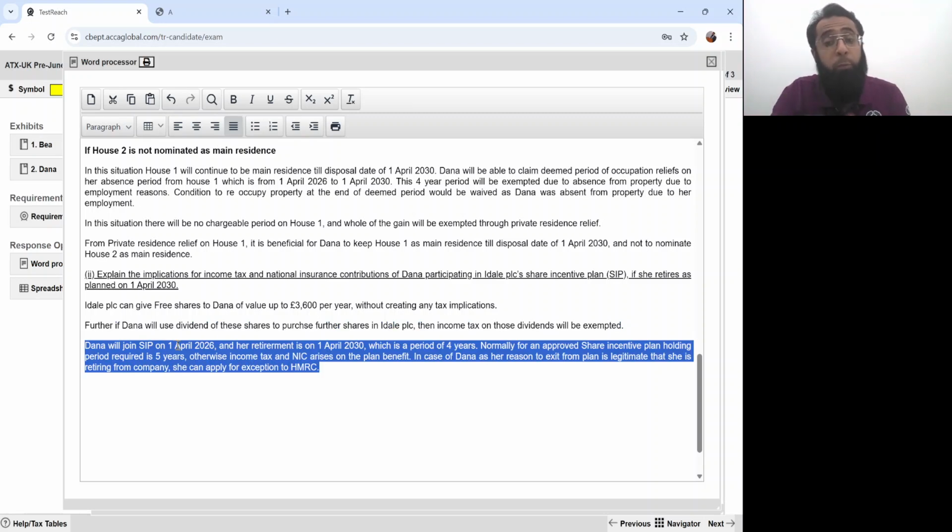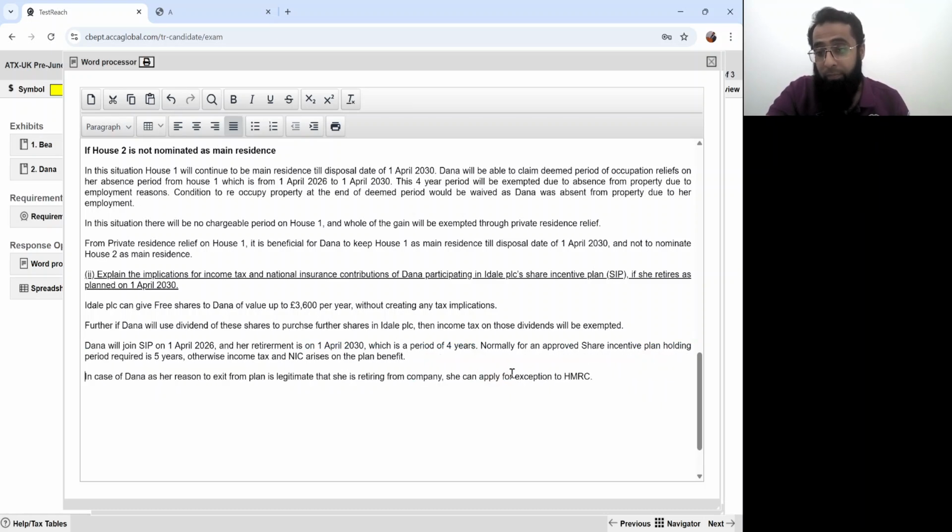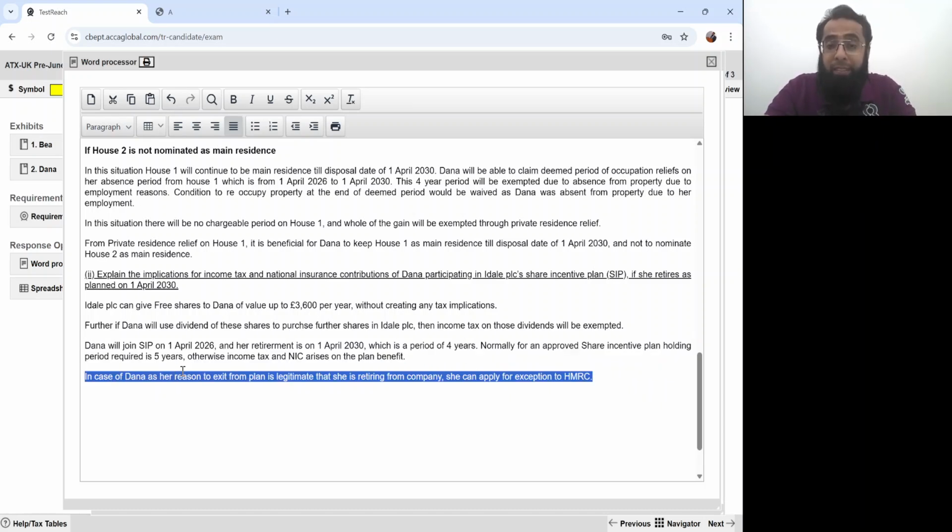Normally, we have to remain part of the plan for at least 5 years. Otherwise, income tax and NIC arises. But in case of Dana, the reason for exiting the plan, like she's exiting in 4 years, her reason for early exit is legitimate, that she's retiring from the company. It's not like she just wants the money, that's why she's selling the shares.